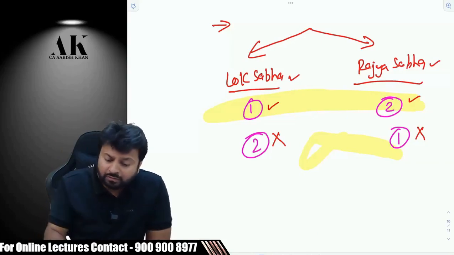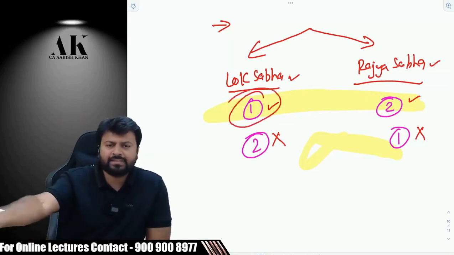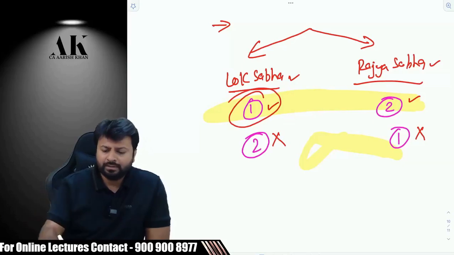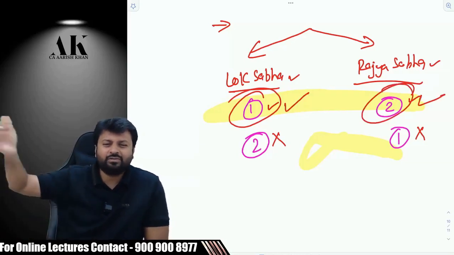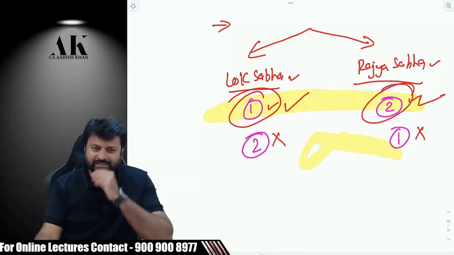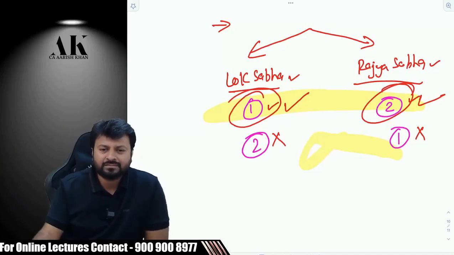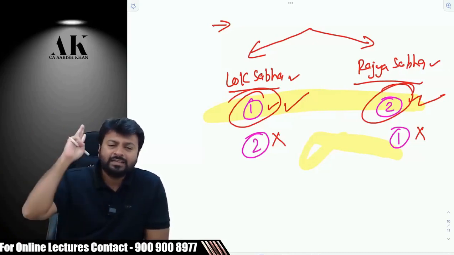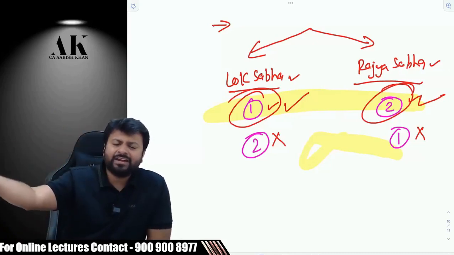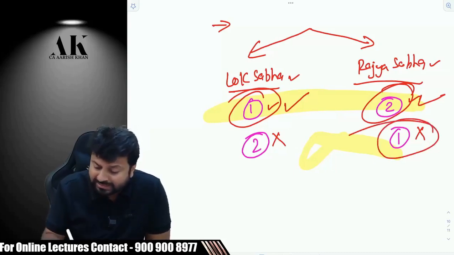For revenue law, you have to go to this house first, place the bill, get the majority. Passed. Then go here, place the bill, get the majority. Pass. Then go to the president and do that formality of getting the assent, of getting the signature. But for non-revenue laws, listen carefully, like the Companies Act, like the Payment of Bonus Act, like the Indian Contract Act, and so on, you have to go to Rajya Sabha first and then Lok Sabha.